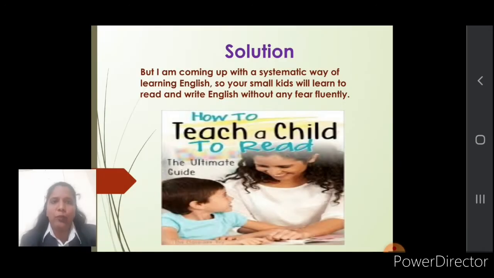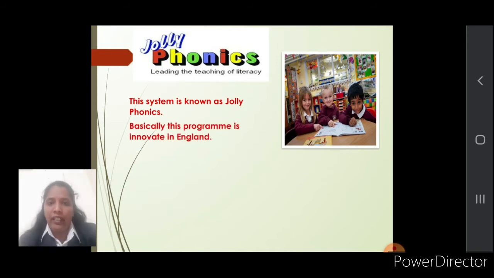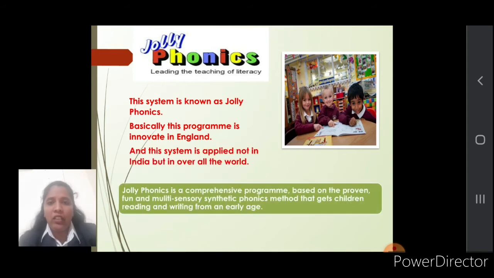So I am coming up with a systematic way of learning English, so your small kids also learn to read and write English without any fear and fluently. This system is known as Jollyphonics, and this program was innovated in England, and now it is applied not only in India but all over the world. This system is known as a comprehensive program. It is a multisensory, fun way activities program.